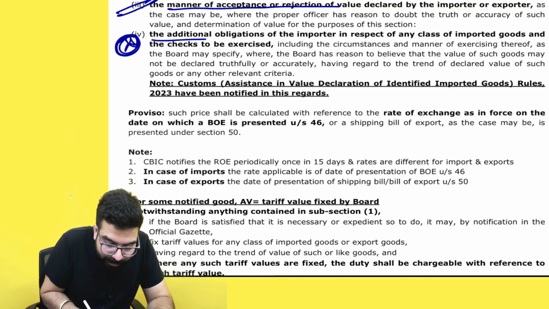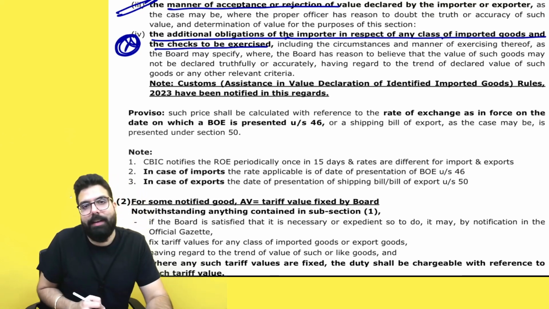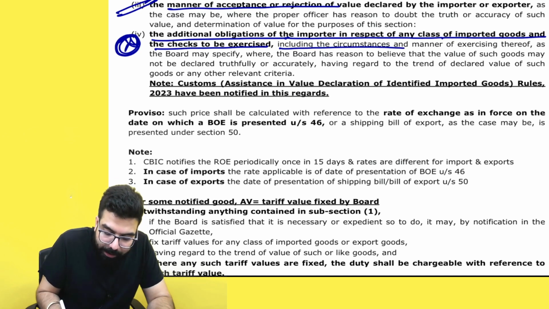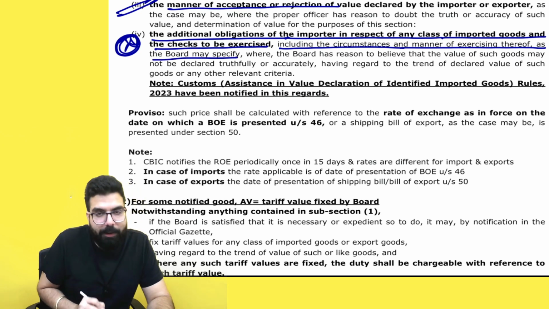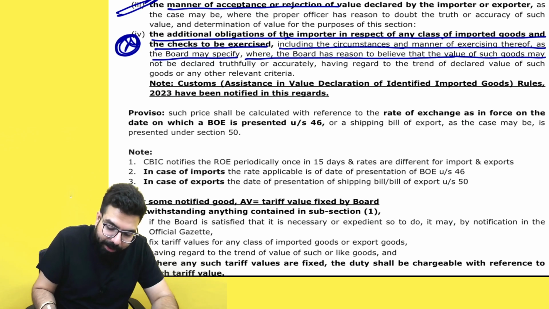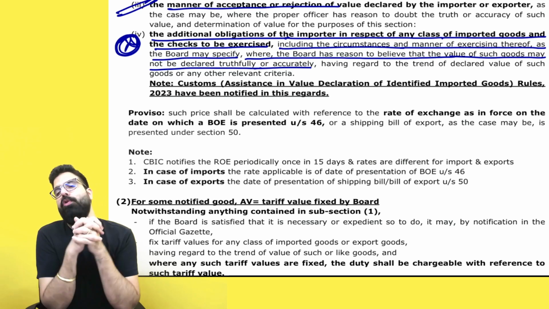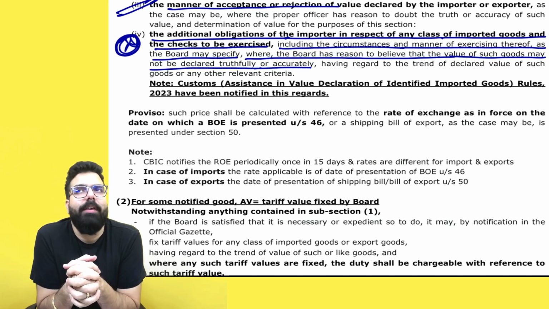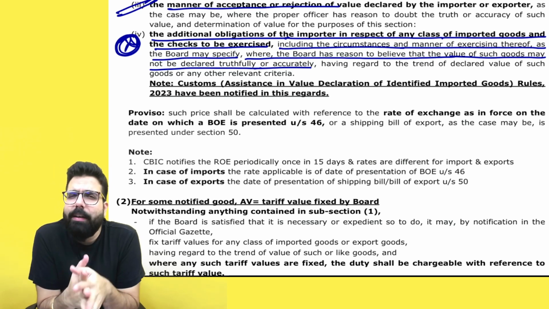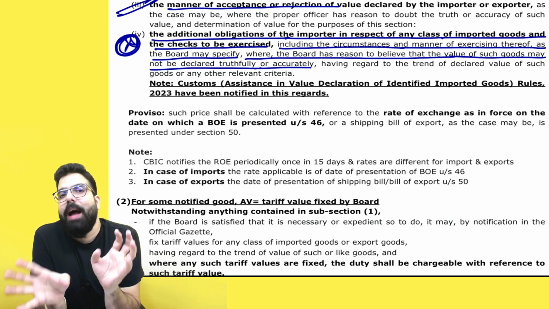For the additional obligation of the importer in respect of any class of imported goods and the checks to be exercised, including the circumstances and manner of exercising thereof, as the board may specify, where the board has reason to believe that the value of such goods may not be declared truthfully or accurately. It means if there are some goods being imported into India for which the board thinks there might be some undervaluation happening, then the board can go ahead and identify those goods.